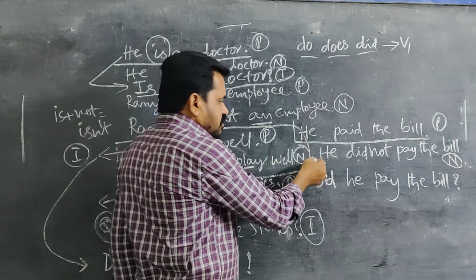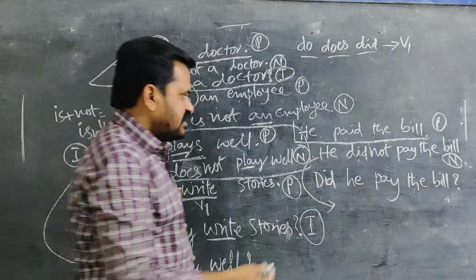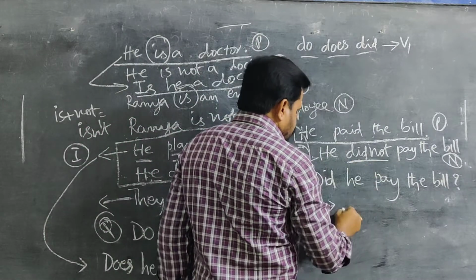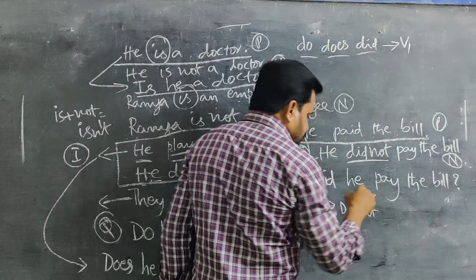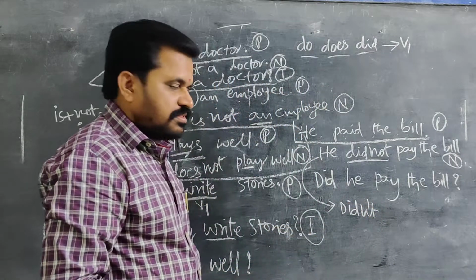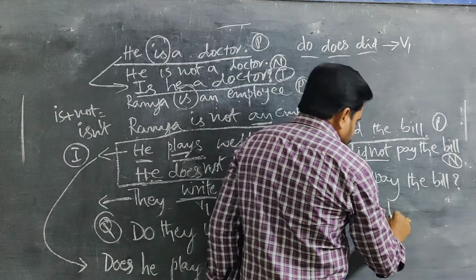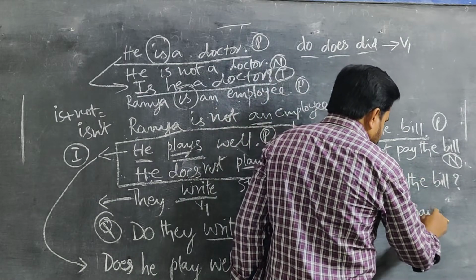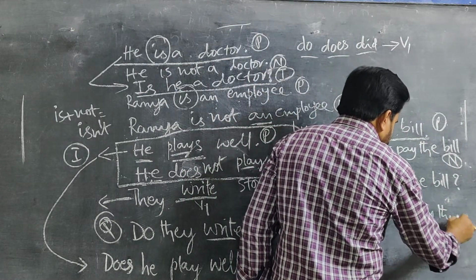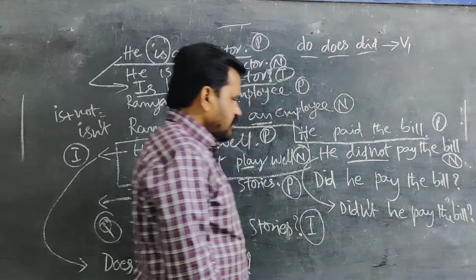He paid the bill. If we want to make an interrogative from the negative, he did not pay the bill, this did not will come in the beginning only. Did not should be written in such a way: didn't, or even if you write did not, also no problem. Didn't he pay the bill? Remaining as it is, with a question mark.